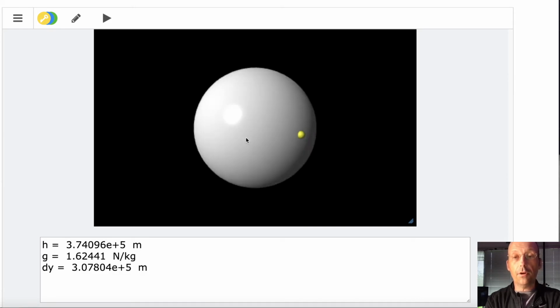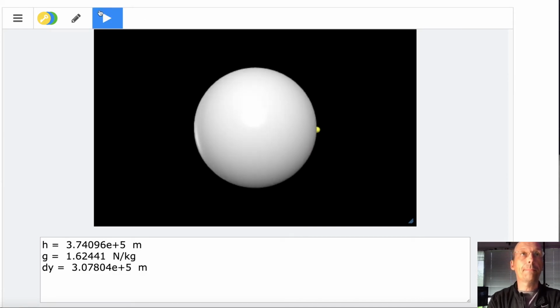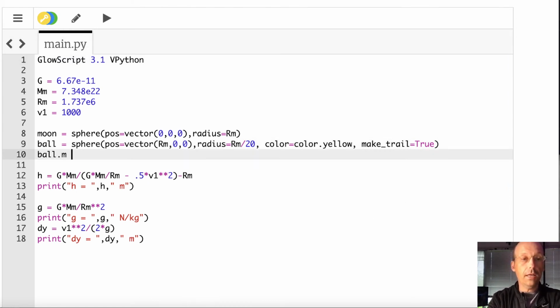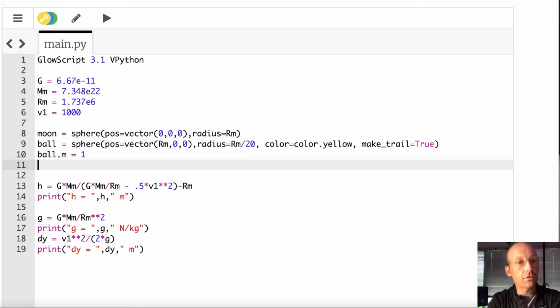Okay, so there's my ball, giant ball. Now I need to give the ball a mass, which I technically already did. No, I didn't. So ball.m equals 100, as if it was 1. I need to give it an initial velocity. Ball.v equals vector. I wanted to go in the positive x direction, so it's 1,000, 0, 0. That's what I want to do.